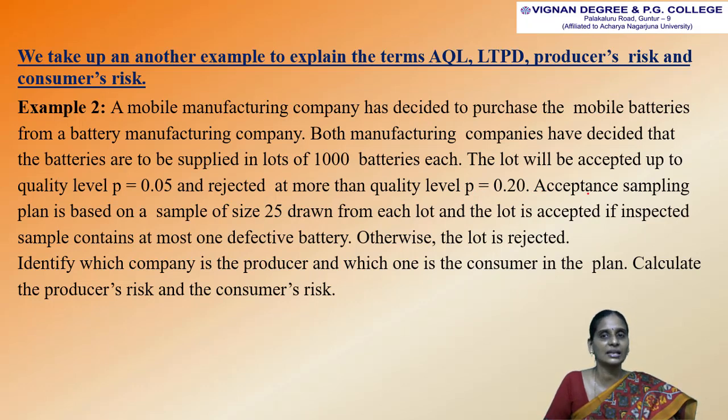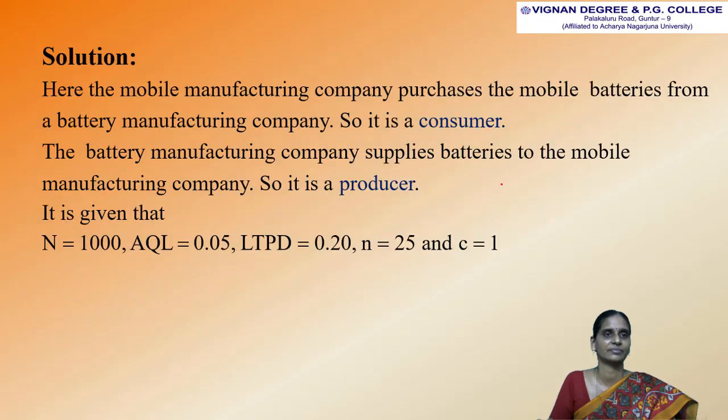0.20. The acceptance sampling plan is based on a sample of size 25 drawn from each lot, and the lot is accepted if the inspected sample contains at most one defective battery. Otherwise, the lot is rejected. Identify which company is the producer and which one is the consumer in the plan. Calculate the producer's risk and the consumer's risk.